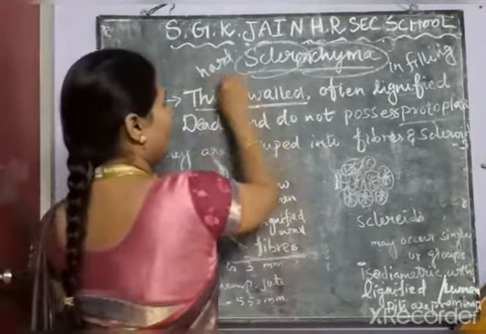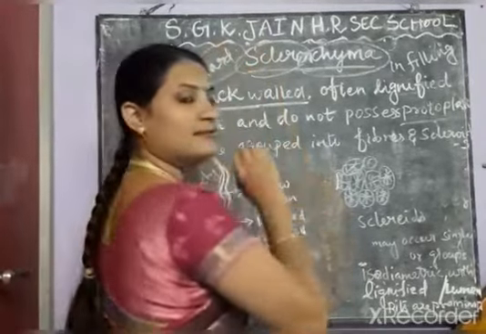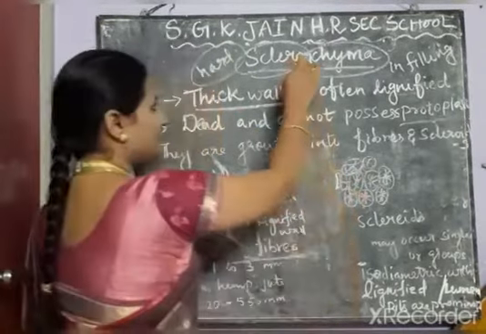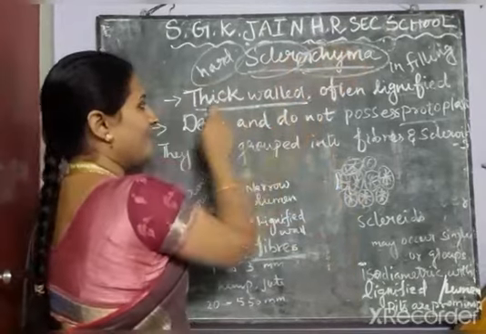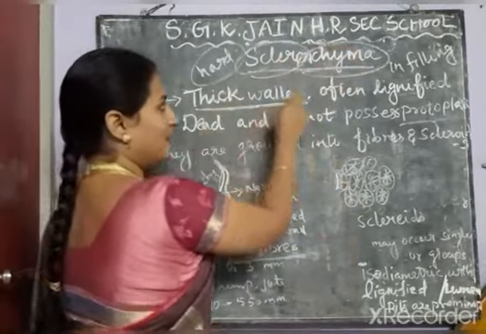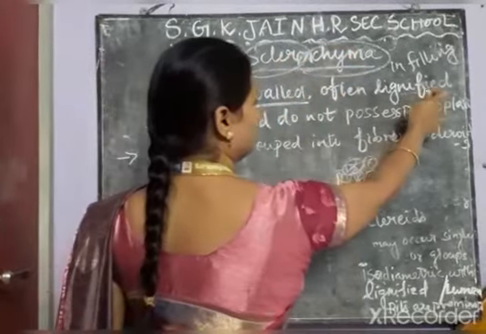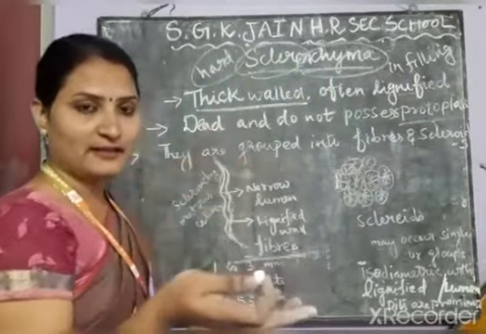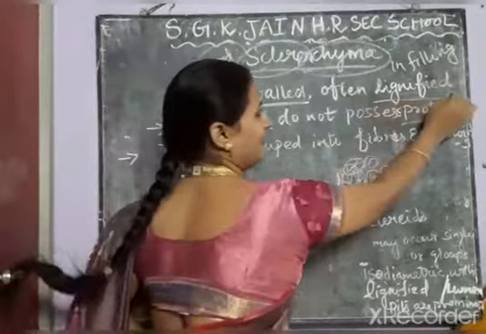They have hard substance. The sclerenchyma tissues have thick walls and are often lignified. What is meant by lignified?